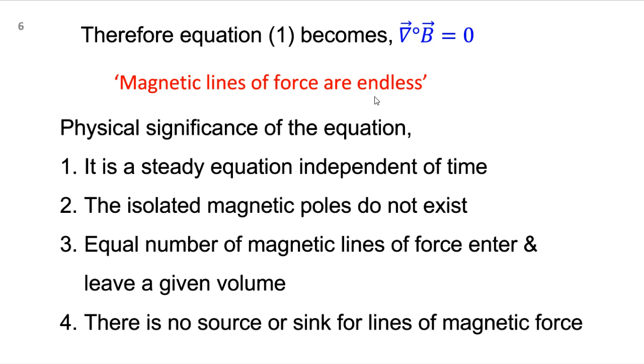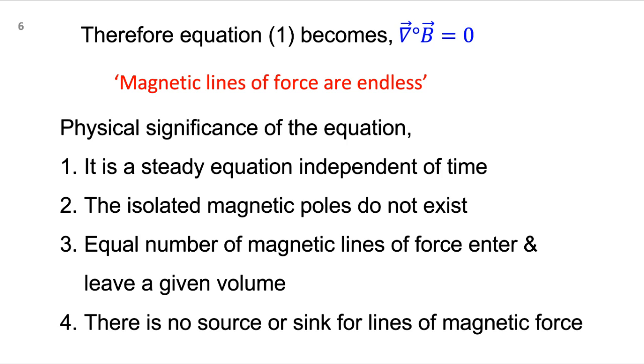So what was the importance of this? The importance is this: in nature, if you compare the magnetic field produced by a magnet, you can't speak of just a north pole or just a south pole. Suppose from the north pole the magnetic lines of force start, they should end at the south pole.